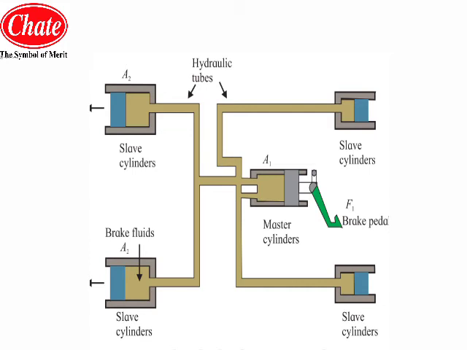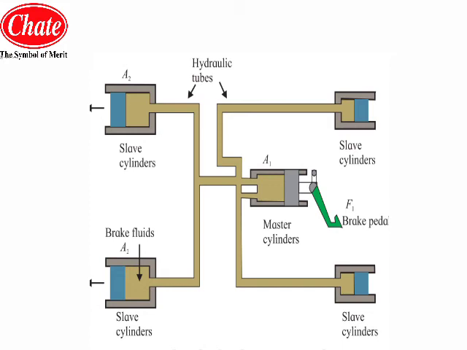Now as you apply the force, this force will be converted into pressure. The input pressure that we apply over that liquid with the help of the brake pedal will be P1 into A1, and the output pressure that we will get will be P2 into A2.